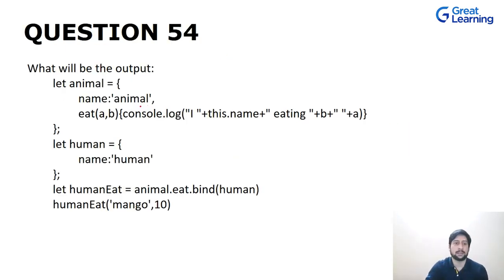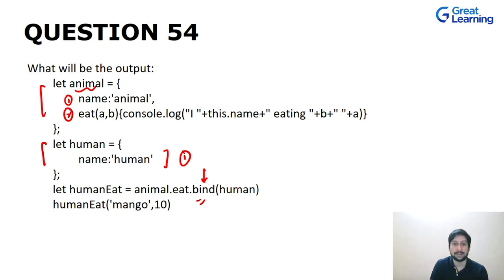As we have already seen call and apply, now let's talk about one more way, which is bind. As you can see over here, we have an object with two properties, one is name and another is eat. Now we have another object which is human, and it has only one property, that is name. What we are doing over here is the same thing. We are borrowing methods, but this time we are using bind.